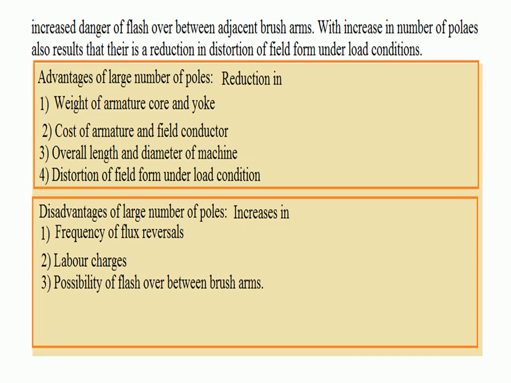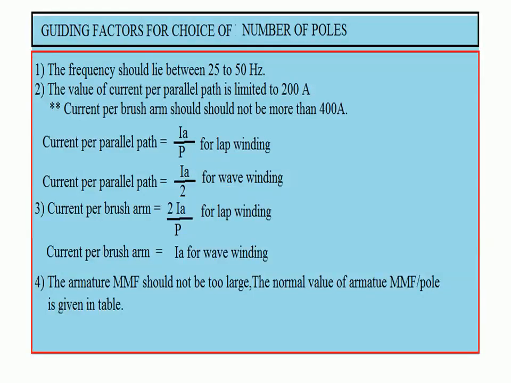Disadvantages are that it increases the frequency of flux reversal, labor charges, and possibility of flashover between brush arms. So, as per the design conditions, you have to select higher poles or lower poles keeping these design viewpoints. This is one theory question.